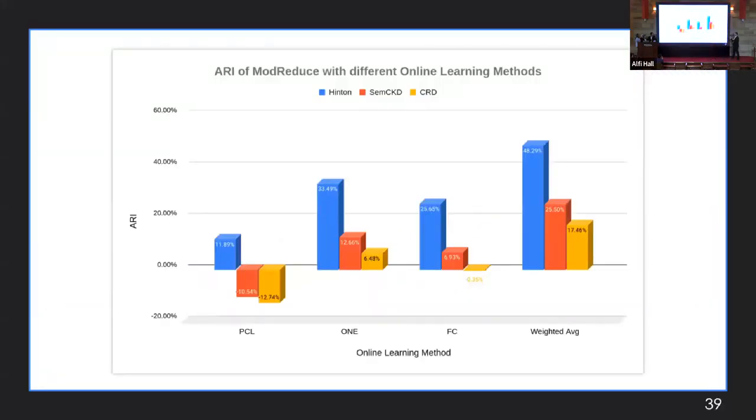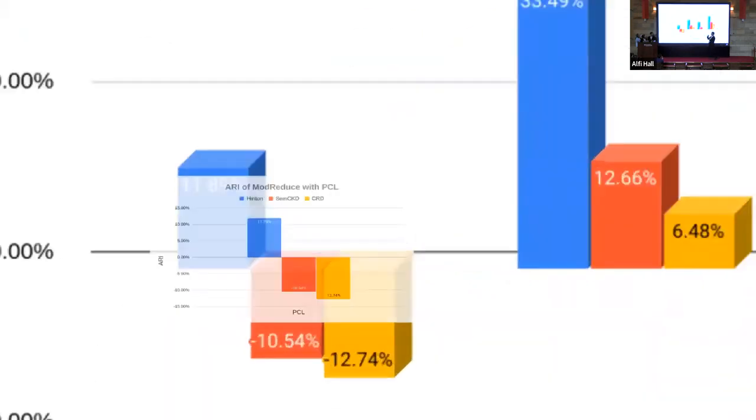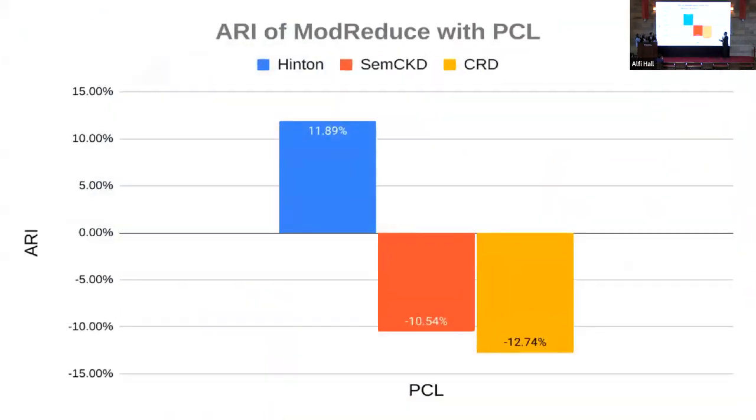We have discussed that we've implemented 4 online learning techniques into our framework: PCL, 1, FC, and weighted averaging. And now let's go deep into the ARI, or the average relative improvement result per each model, starting with PCL. For PCL, you can see that over the Hinton model, which is the response-based knowledge, we have actually improved by 11.89%. However, in case of the feature and the relational knowledge, we have degraded the model by -10%, -12%. So PCL is not that good.